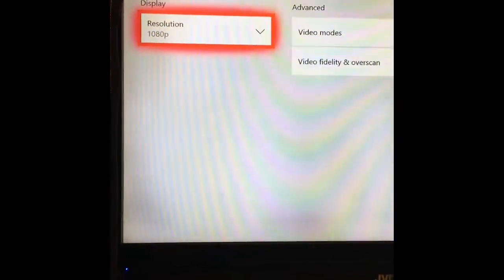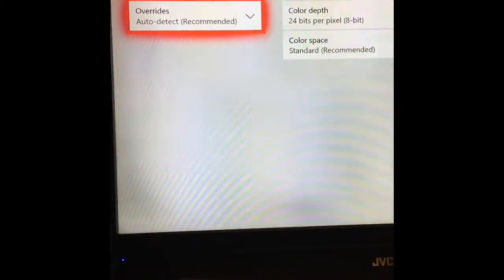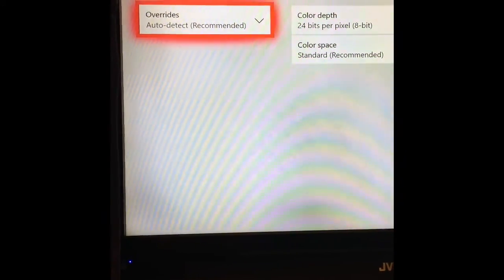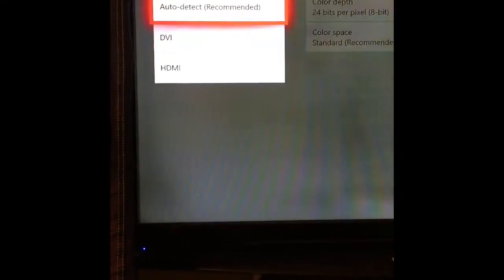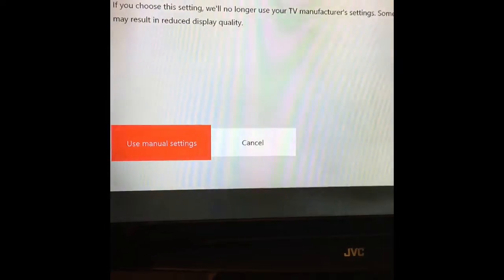Go to video output. The first thing you need to do is go down to video fidelity and overscan. Press A on it. And then look, you're going to be at the display setting. Press A. Go down to HDMI. Press use manual settings.